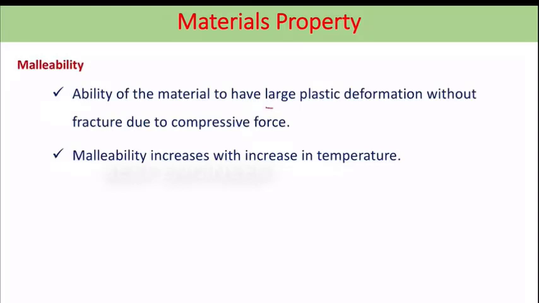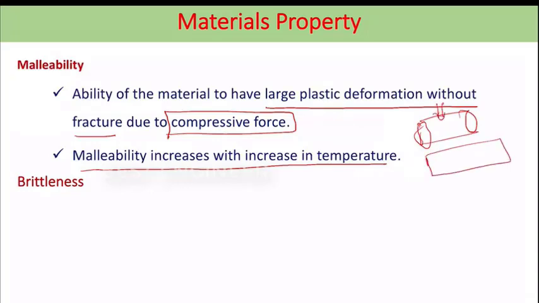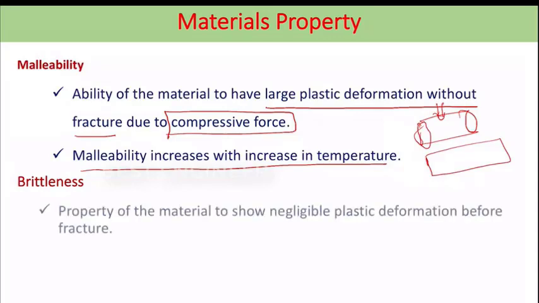Malleability is the ability of the material to have large plastic deformation without fracture due to compressive force. Malleability increases with increase in temperature. When we apply the load here, it will deform into a plate. For example, I have a bigger rod. When a force is applied here, it will deform into a plate. That property is called malleability. Brittleness is a property of the material with negligible plastic deformation.